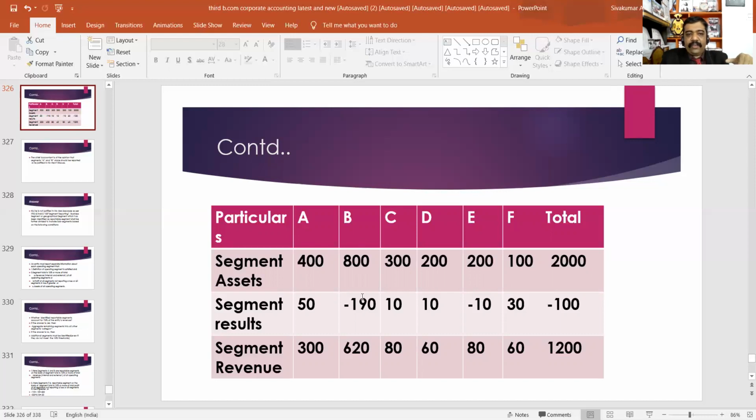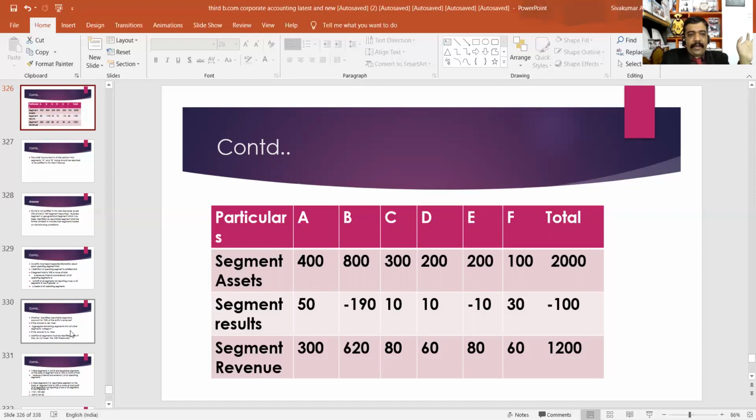Segment B has total asset of 800, which is greater than 200. Likewise, segment C has asset of 300, which is greater than 200. Segment D has asset of 200, which is equal to 10% of 2,000. Likewise, segment E has segment asset of 200, which is equal to 10% of 2,000. That means all segments are reportable segments on the basis of the third condition.